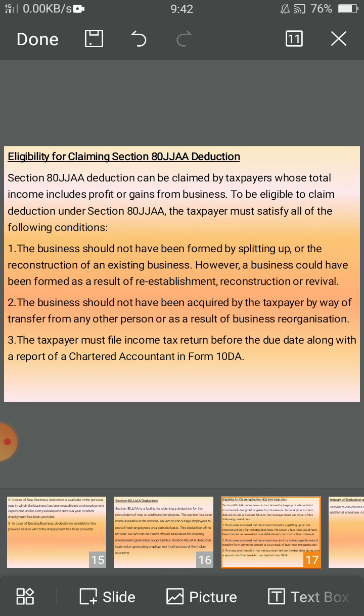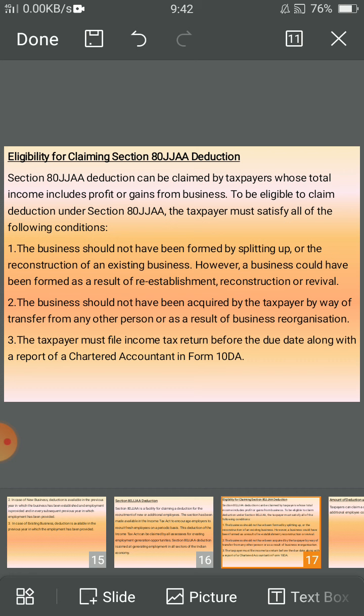Eligibility for claiming Section 80JJAA deduction. It can be claimed by taxpayers whose total income includes profit or gains from business. To be eligible, the taxpayer must satisfy all of the following conditions.